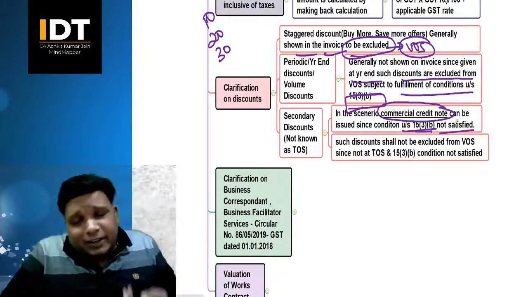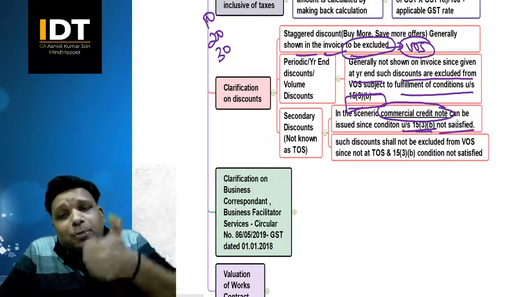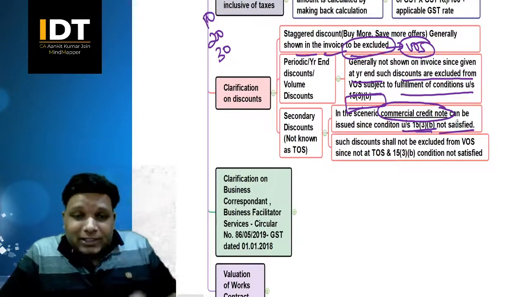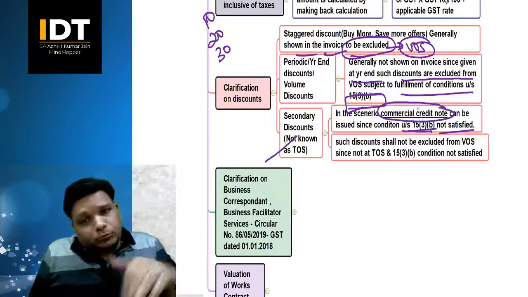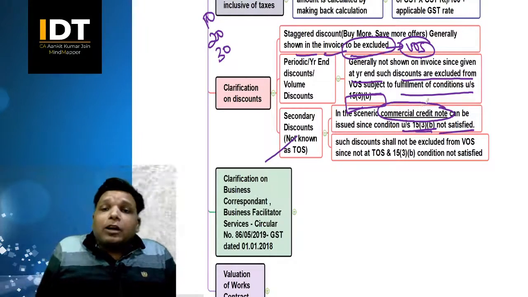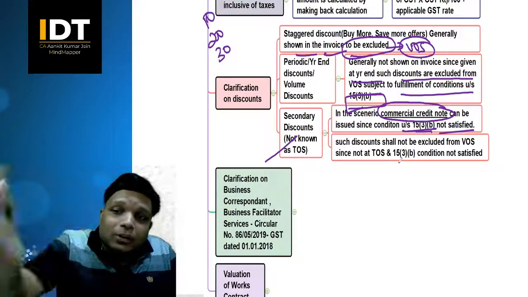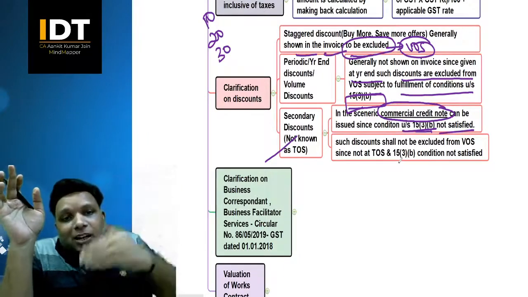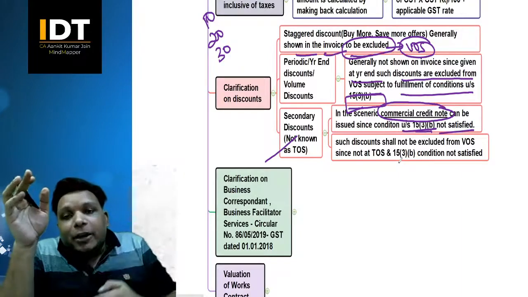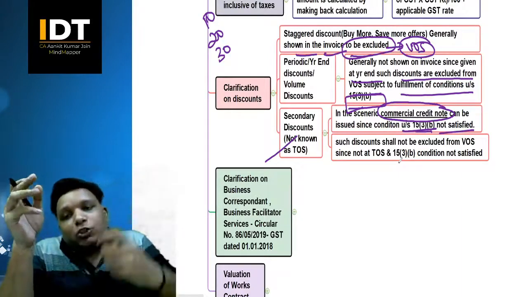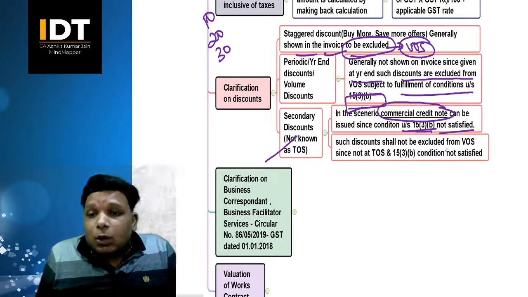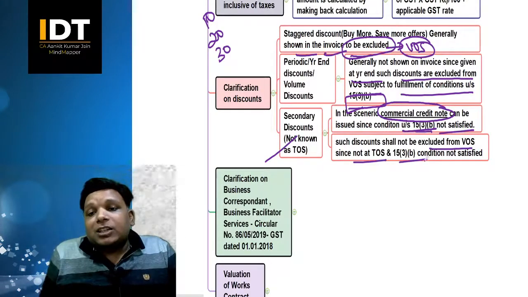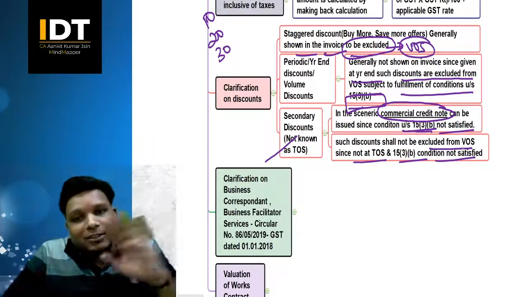Now these क्रेडिट नोट जो 15(3)(b) में दूंगा उसके लिए तो प्रायर एग्रीमेंट है, दैट्स व्हाई ओनली आई कैन इश्यू क्रेडिट नोट अंडर सेक्शन 15(3)(b), बट दिस सिचुएशन आर नॉट नोन एट टाइम ऑफ सप्लाई. So I cannot issue a credit note under 15(3)(b). What I can issue is a commercial credit note. So इसका जो impact है वो returns में कहीं पे भी नहीं आएगा, but it's a commercial decision which I am taking with the recipient. तो उसका जो payment का मेरे को लेन देन है उसमें मैं उसको adjust करूंगा, right? So such discount shall not be excluded from value of supply since at the time of supply 15(3)(b) conditions are not satisfied. Clear है? Very simple, very logical.